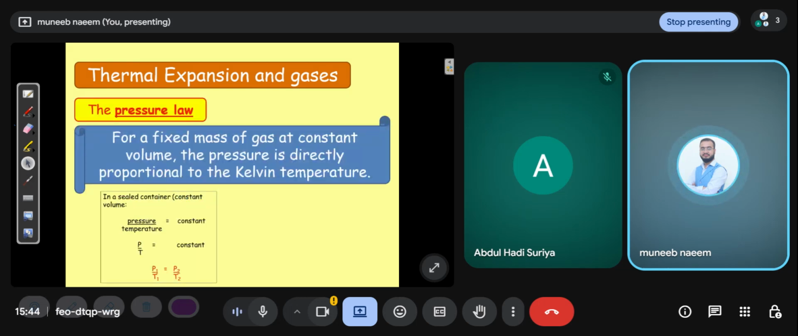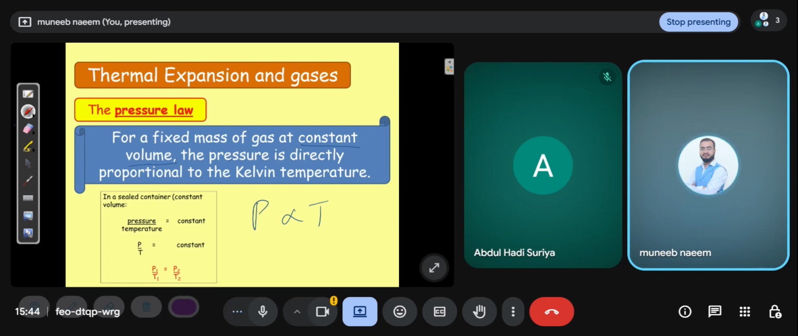Thermal expansion of gases, the pressure law. What is the pressure law? For a fixed mass of gas at constant volume, the pressure is directly proportional to the Kelvin temperature. This means that the mass of the gas is fixed and the volume is constant. The pressure is directly proportional to the Kelvin temperature.